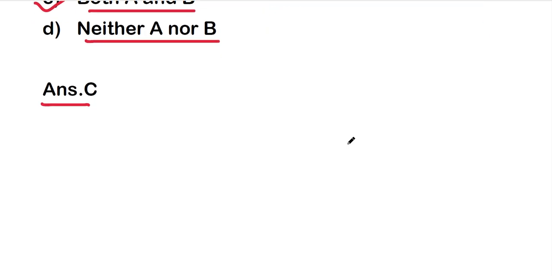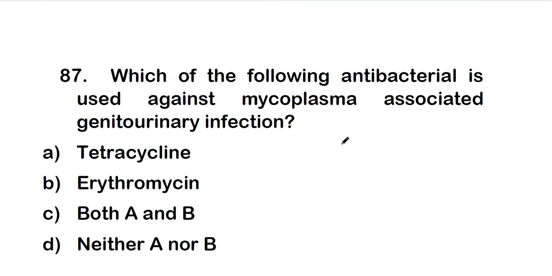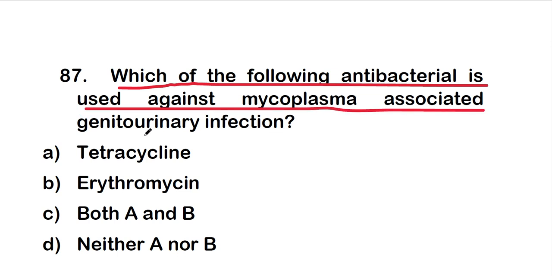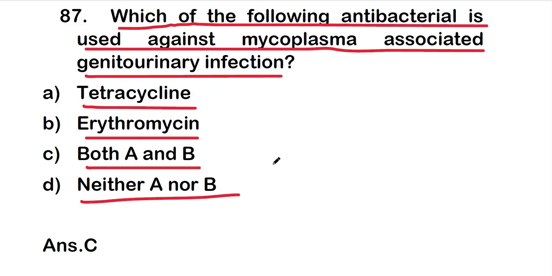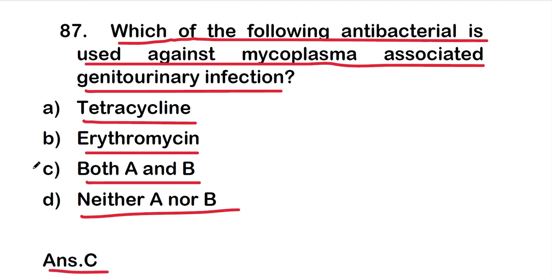Okay, so next question, that is question number 87. Which of the following antibacterials is used against Mycoplasma associated genitourinary infection? The options are option A tetracycline, option B erythromycin, option C both A and B, option D neither A nor B, and the right one is option C, that is both A and B. That means both tetracycline and erythromycin are the antibacterials used against Mycoplasma associated genitourinary tract infection.